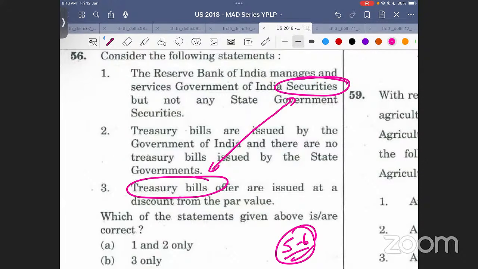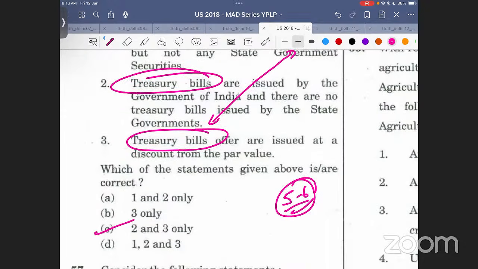Securities can be issued by the state government and then those particular things will be handled by RBI, but treasury bills को state government issue ही नहीं कर सकते. ये ध्यान देना है. This is what you need to figure out, that this is the concept where that UPSC is checking. Aware हो जाना है whenever you read a question. Okay, so here the answer will be 2 and 3.